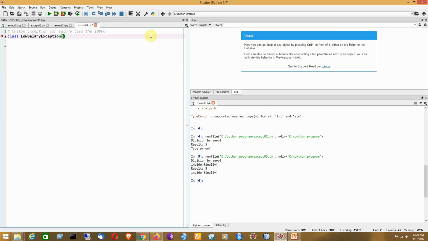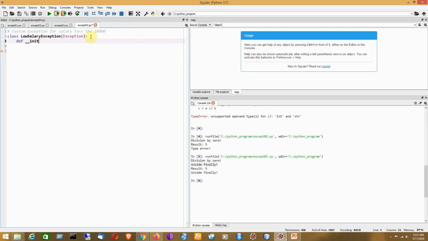Okay, now each of the exceptions has a parent class or base class called Exception in Python. It is the parent class of all these kinds of exceptions being generated. So it is basically showing an example of inheritance. LowSalaryException is our custom exception, which is a child class of the Exception class. Clear?